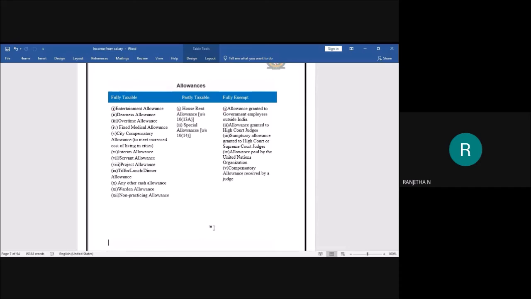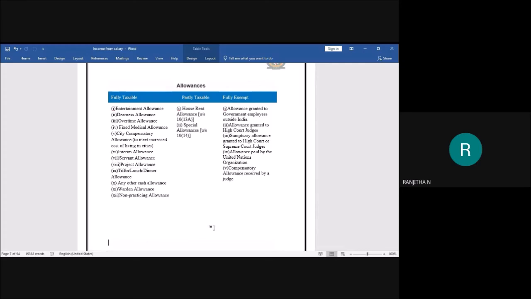Next, fixed medical allowance. Fixed medical allowance means here the medical allowance is fixed. Okay, they are not going to give you the actual amount which you have incurred for your medical expenses. They are going to give you the fixed medical expenses depending on the organization. Next, city compensation allowances. In order to meet the increasing cost of living in cities, such city compensation allowances are provided.